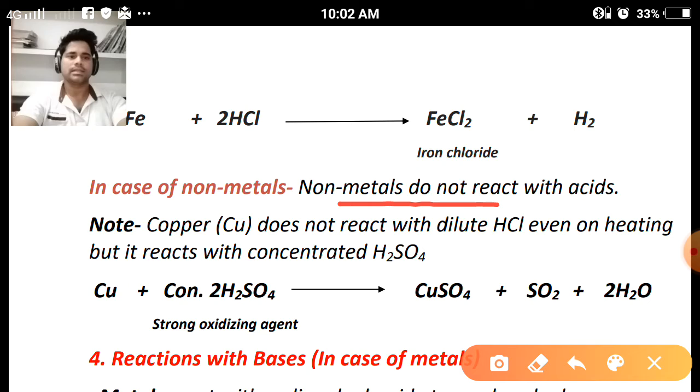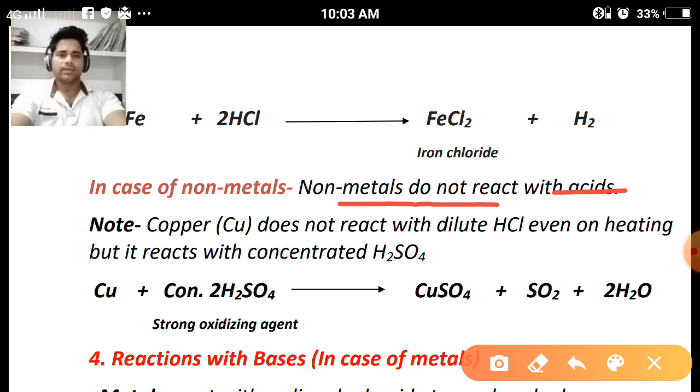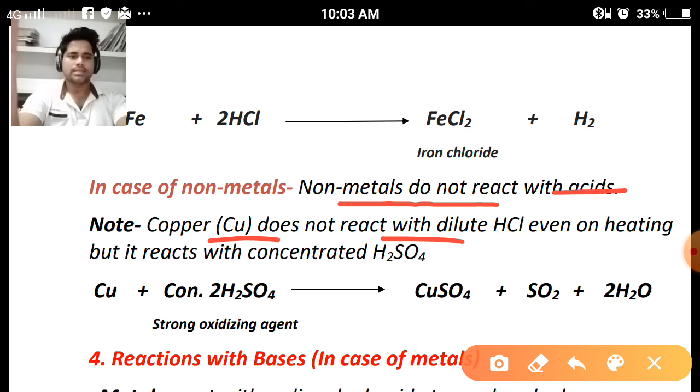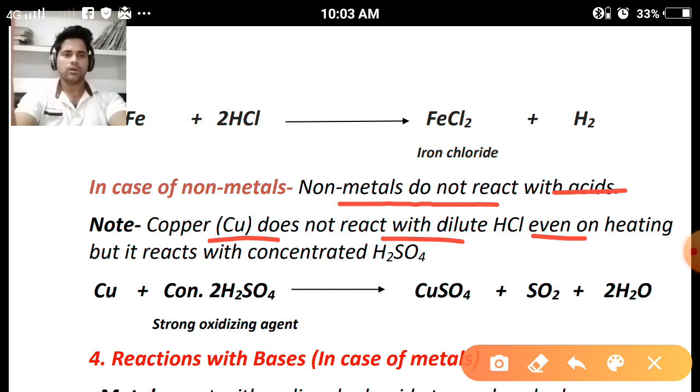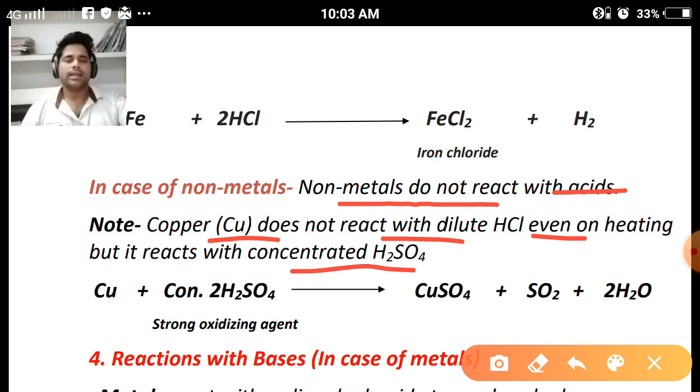What happens when non-metals react with acids? Generally non-metals are less reactive towards acid, so there is no reaction. An important note is given: copper does not react with dilute HCl even on heating, but it reacts with concentrated sulfuric acid. Why does this happen? Because copper is less reactive than hydrogen.